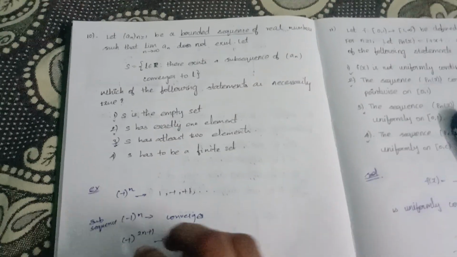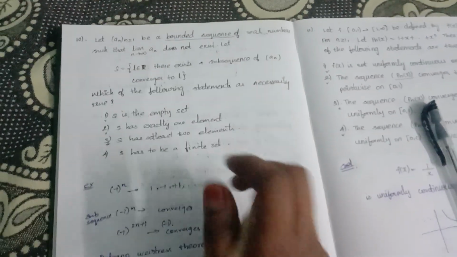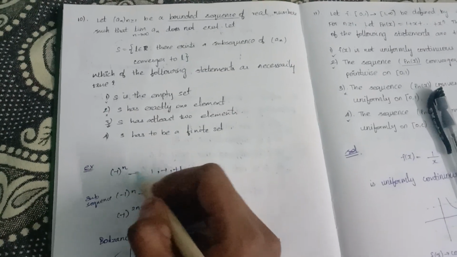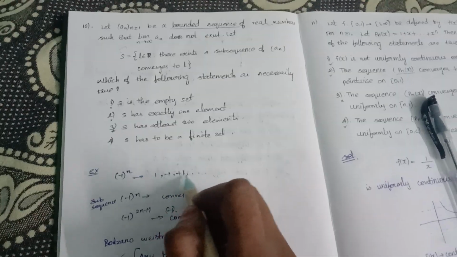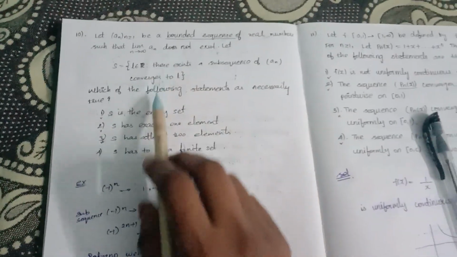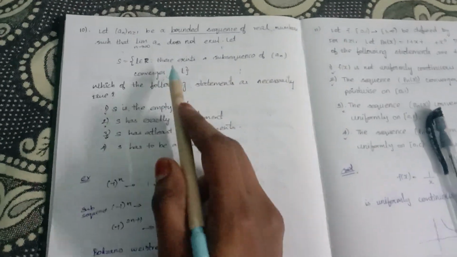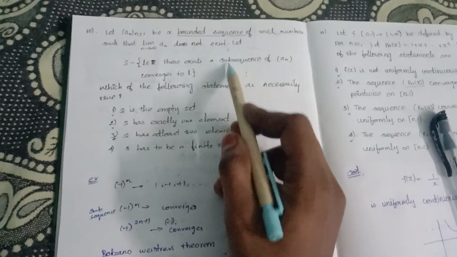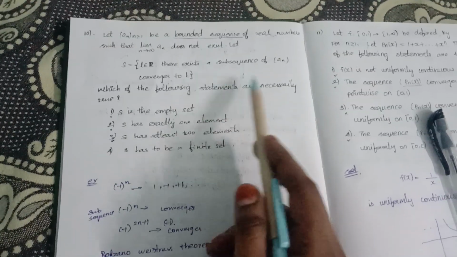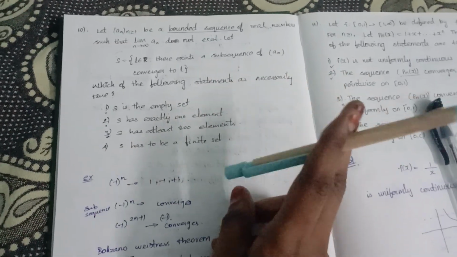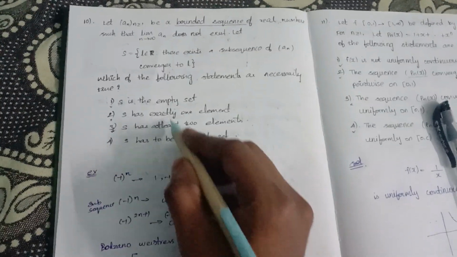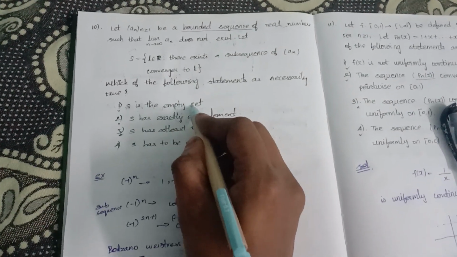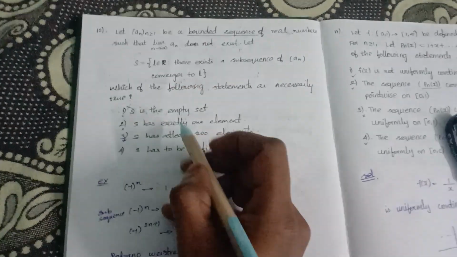So for the given bounded sequence, we have to choose a simple example, (-1)^n. So this will be -1, 1, -1, 1. What does S mean? There has to be a subsequence. If a bounded sequence is convergent, then the subsequence also converges. So from this, S will not be an empty set. Okay, so this option is cancelled.